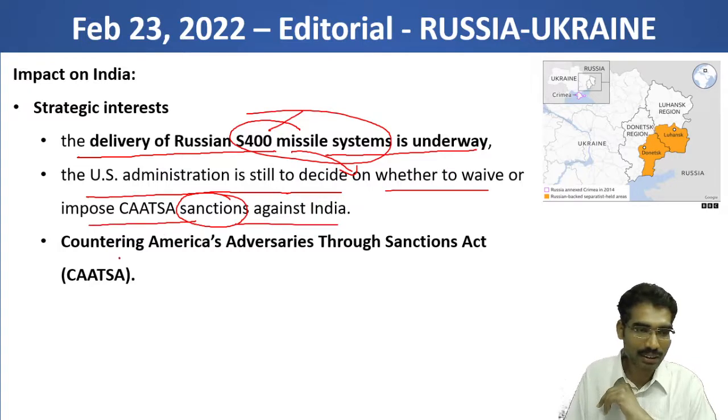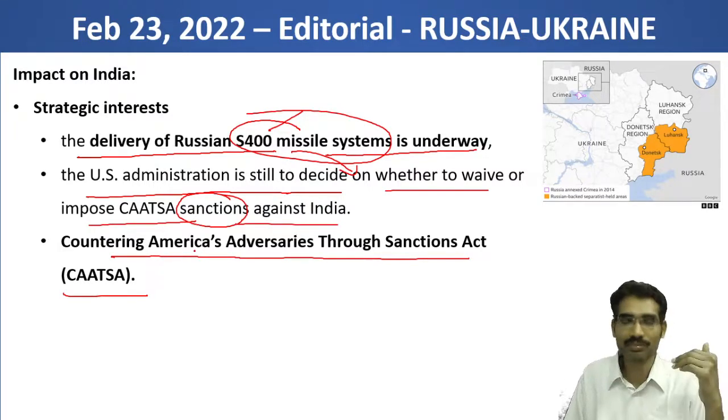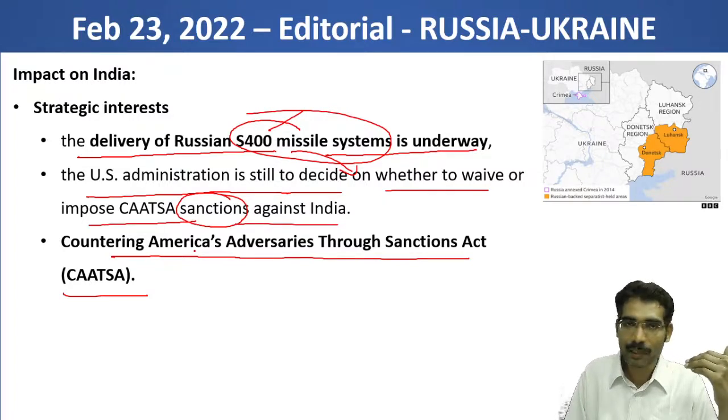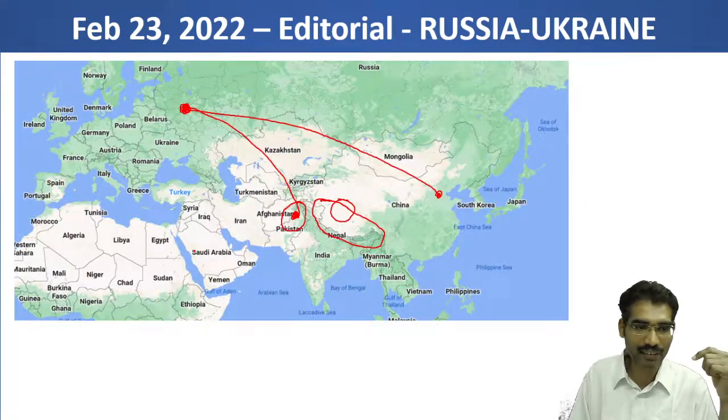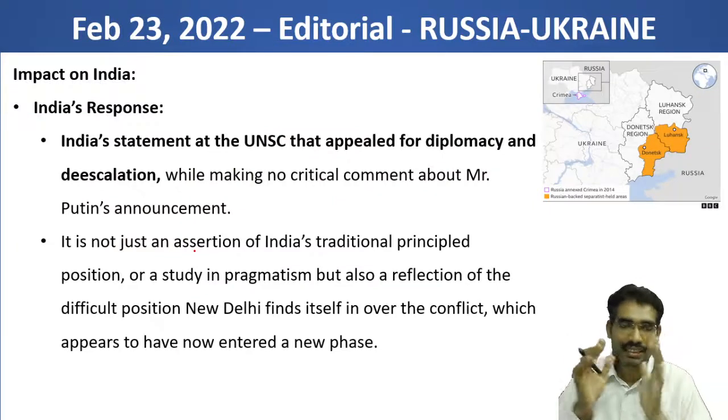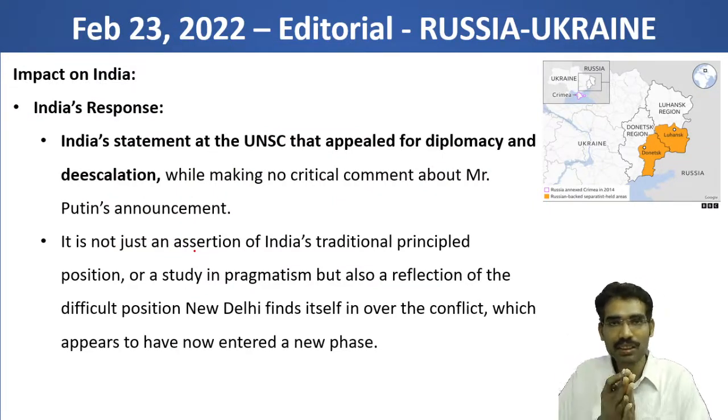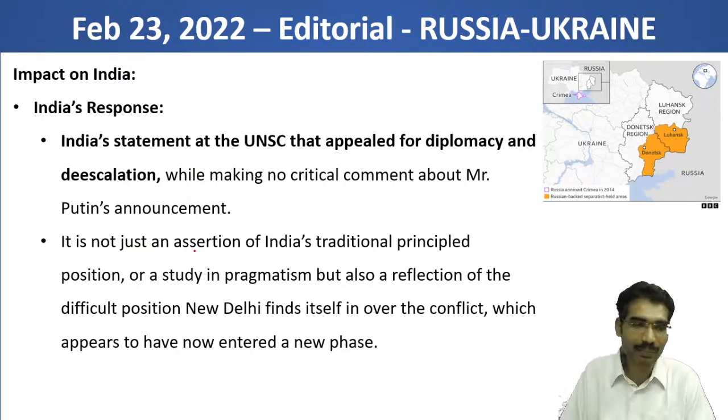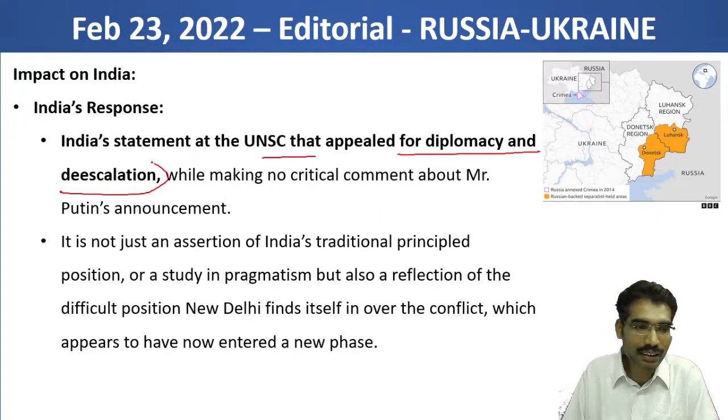Here CAATSA means Countering America's Adversaries Through Sanctions Act. So this is an act passed by America. So according to this, America tries to counter its adversaries through sanctions. This is the CAATSA Act. So now India's response. Already India gave a statement in the UNSC. Now India's statement at the UNSC appealed for diplomacy and de-escalation.